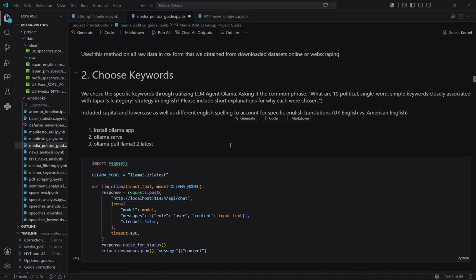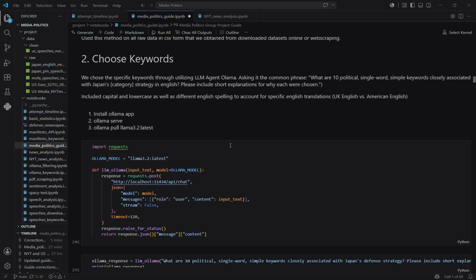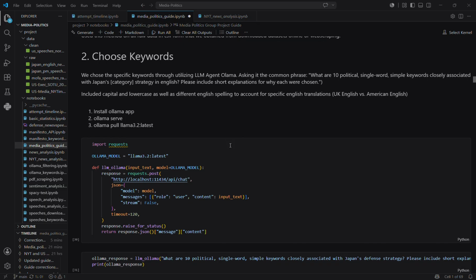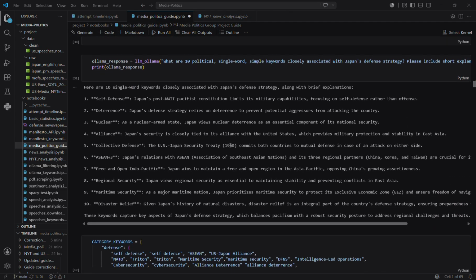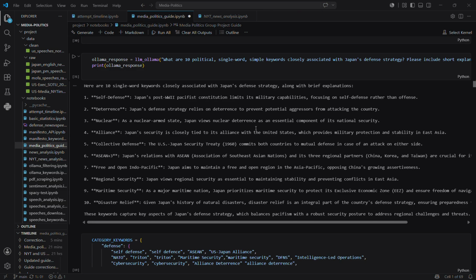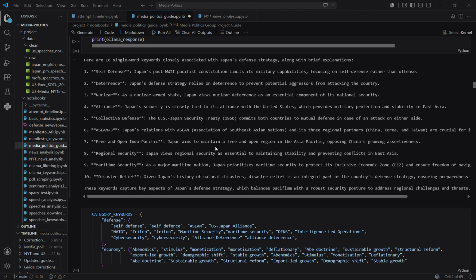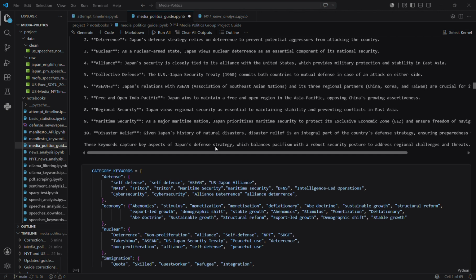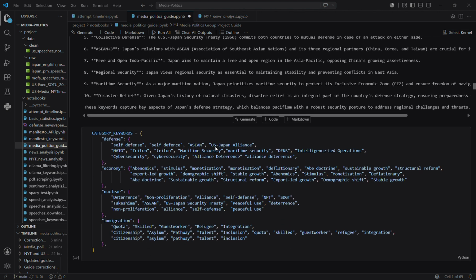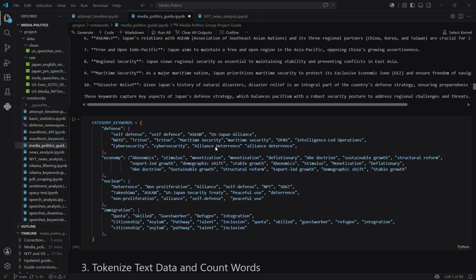Our next step is choosing the keywords. To analyze which topics are being discussed in the media and in speeches, we used the LLM agent Ollama, asking it the common phrase: What are 10 political single-word, simple keywords closely associated with Japan's security strategy in English? Please include short explanations for why each were chosen, include capital and lowercase, as well as different English spellings to account for specific English translations, including differences between UK English and American English. So the words we picked are defense, the economy, nuclear policy, and inflation.